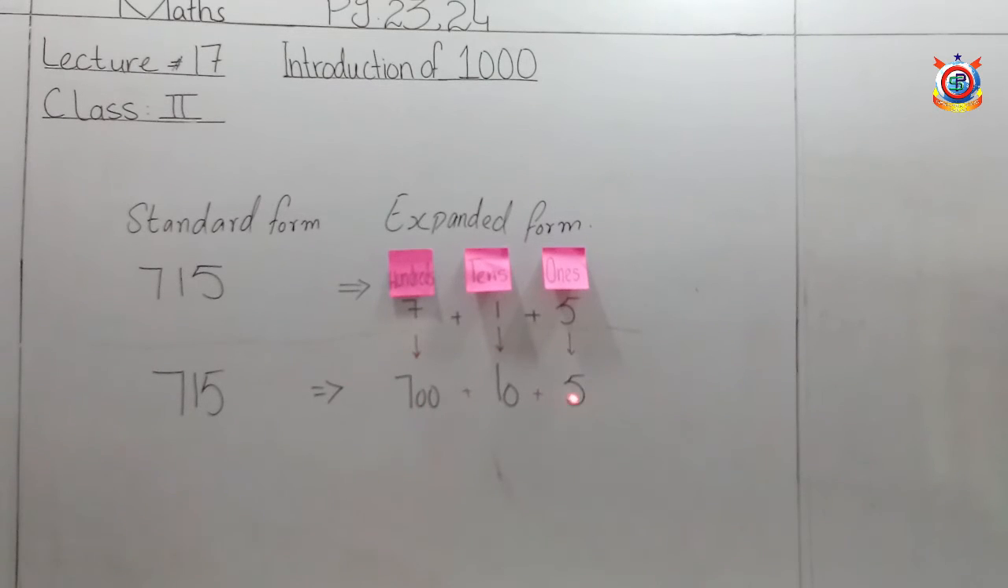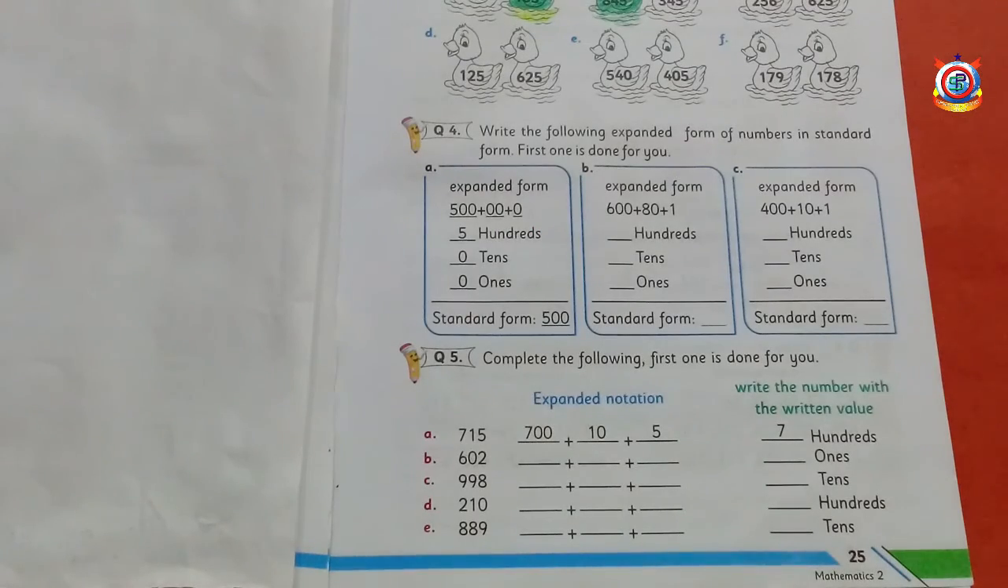This is the open form of a number, and it is clear in ones, tens and hundreds. This is called expanded form. Now have a look at the book. Look at question number 4. Write the following expanded form of numbers in standard form. First one is done for you.